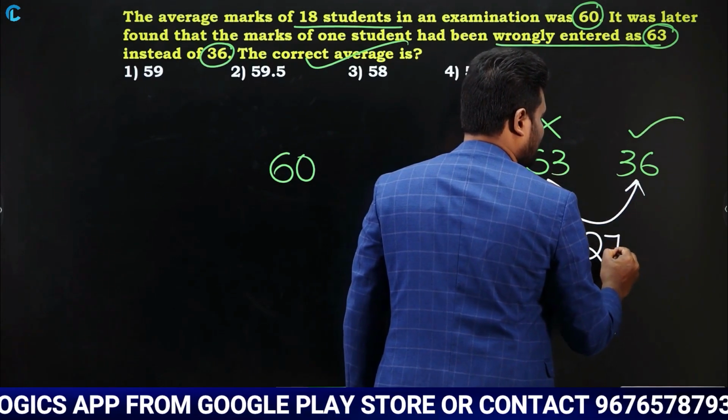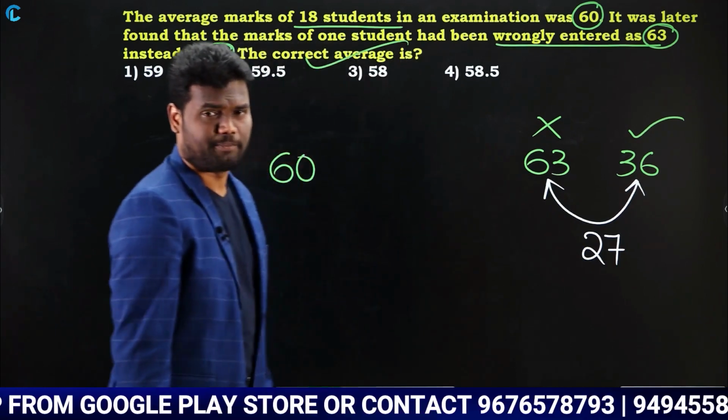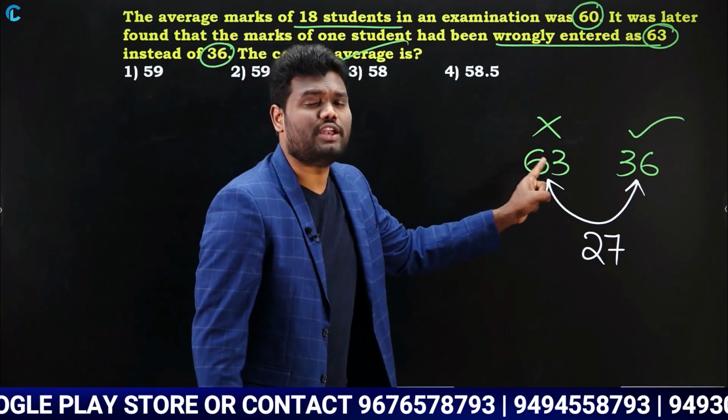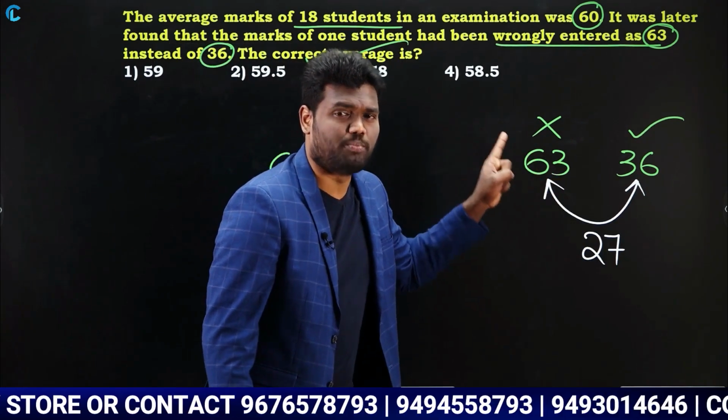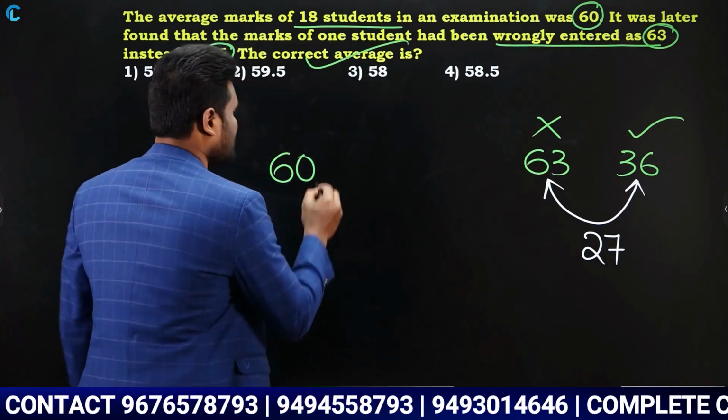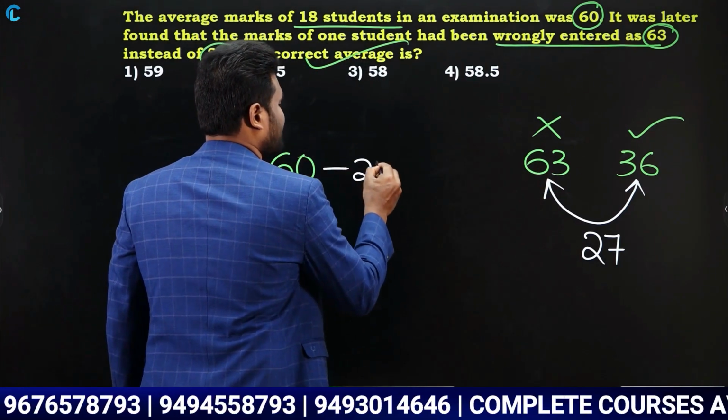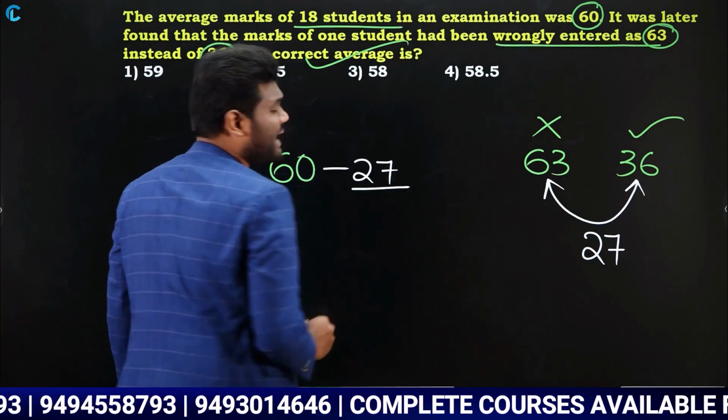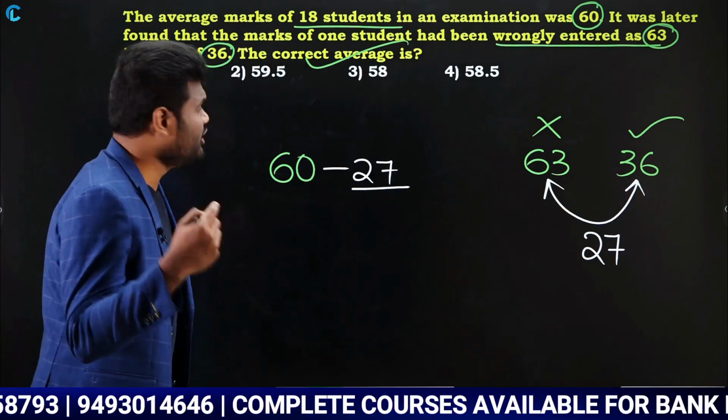63 and 36 difference is nothing but 27. Yes or no? In this, the wrong value is more. As the wrong value is more, you need to subtract it. So subtract it, minus 27. But don't forget, while subtracting or adding, you need to distribute.